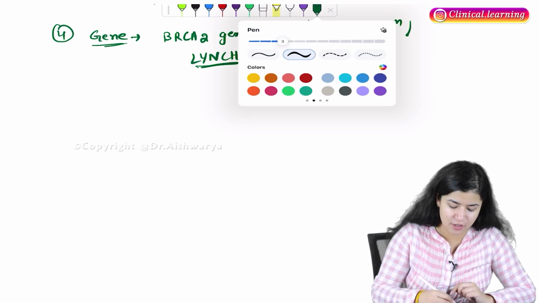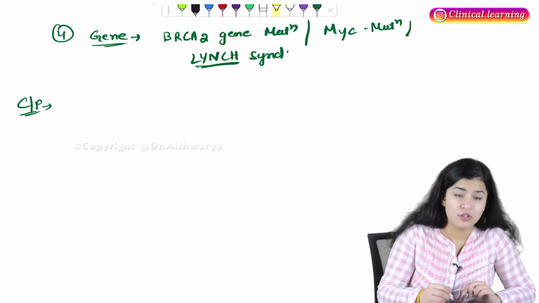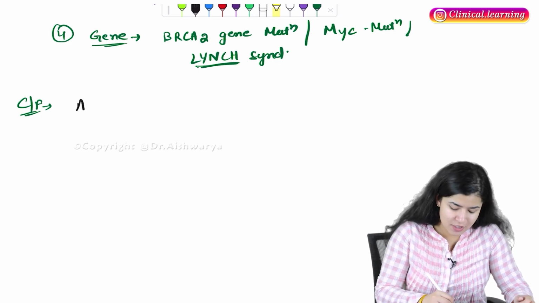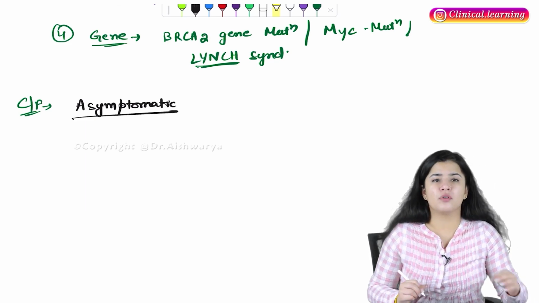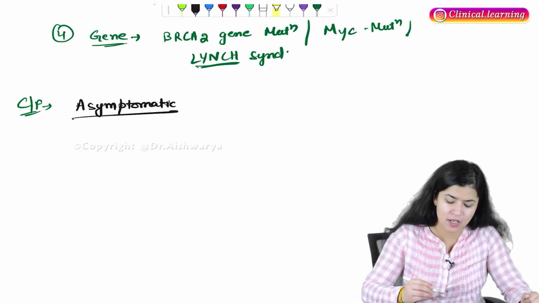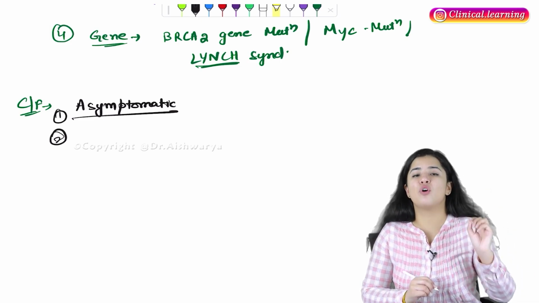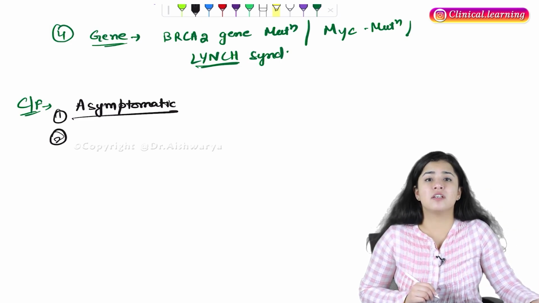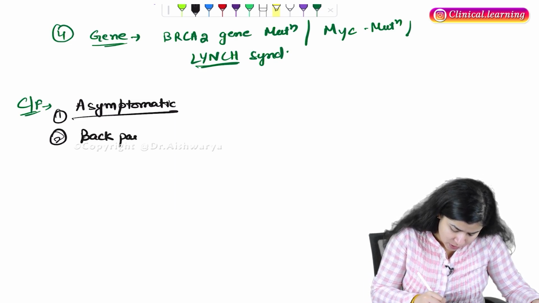Now what clinical features are you going to see here? Clinical features. Generally this patient is asymptomatic, because it is a slow growing process, so initially no symptoms will come. Second, if any symptom does come, what will be the most common symptom in this patient? That is back pain. There is back pain or pelvic pain.